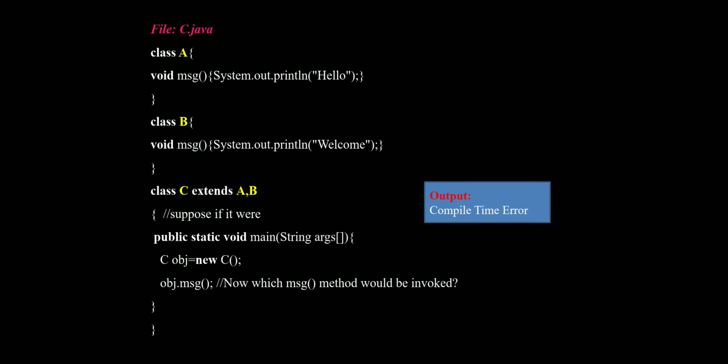The computer will not understand which method we are going to invoke in our program. It gives a compile time error. That is why we are not using multiple inheritance in Java.